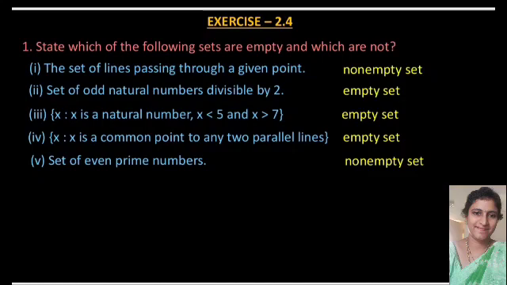Next one, x such that x is a natural number and x less than 5 and x greater than 7. So if you observe the condition, is there any natural number x less than 5 and greater than 7? No. There is no natural number less than 5 and greater than 7. So if you write the roster form of this set, there are no elements in the set. So this is also an empty set.